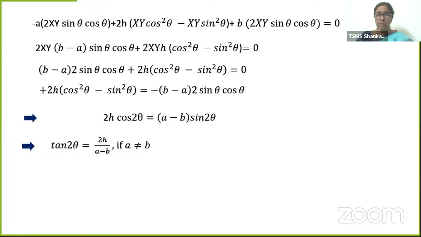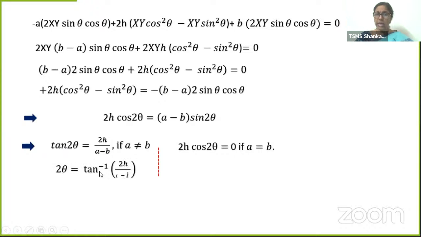Why this condition, a minus b? A is not equal to b. If a is equal to b, the denominator will disappear. That's why only if a is not equal to b, tan 2 theta is taken like this. If a is equal to b, this entire term will become what? 0. 0 into anything is 0. So 2h cos 2 theta is equal to 0 if a is equal to b. Let's simplify it further. Now 2 theta is equal to tan inverse of 2h by a minus b.